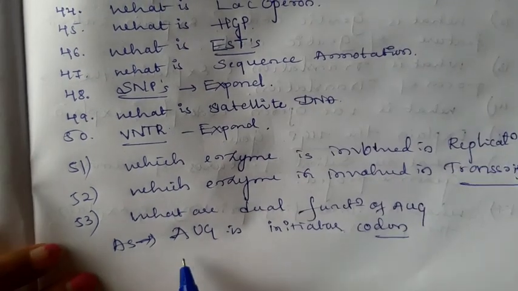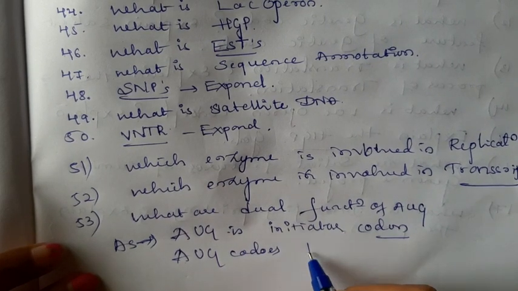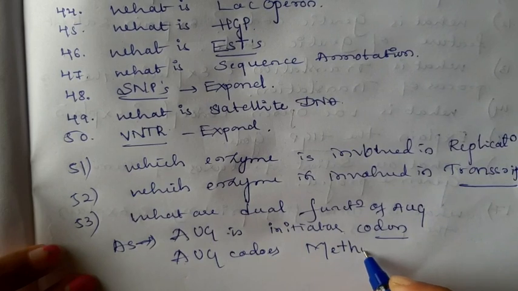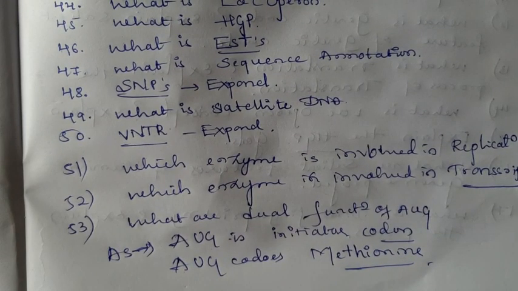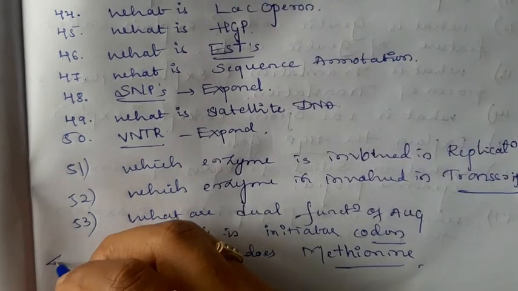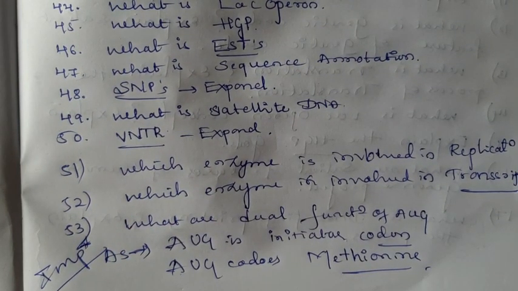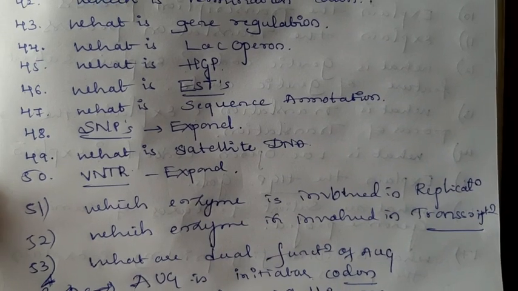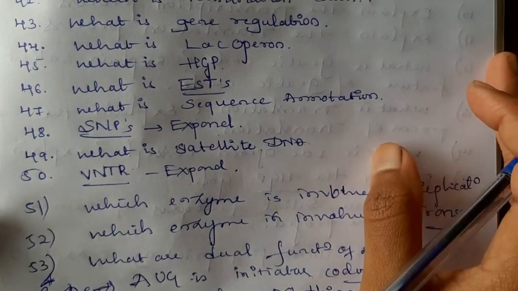Then AUG codes for one of the amino acids, that is methionine. These are the dual functions of AUG. This is a very important question. This year for the supplementary exam, this question came for 3 marks. What are the functions of AUG?